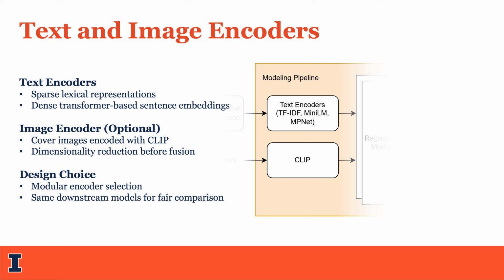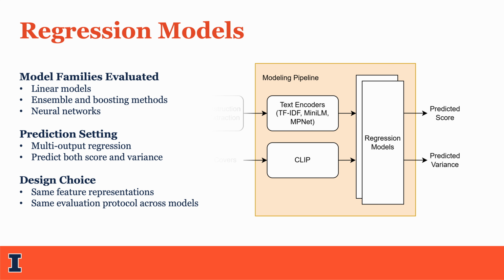For the visual component, I used OpenAI's CLIP model to encode cover images, applying dimensionality reduction before fusing them with the text features. For the regression models, I evaluated a variety of families, including linear models, ensemble methods, and neural networks. The prediction setting is a multi-output regression, where the model must predict both score and variance simultaneously. I ensured all models use the same feature representations to maintain a fair comparison.